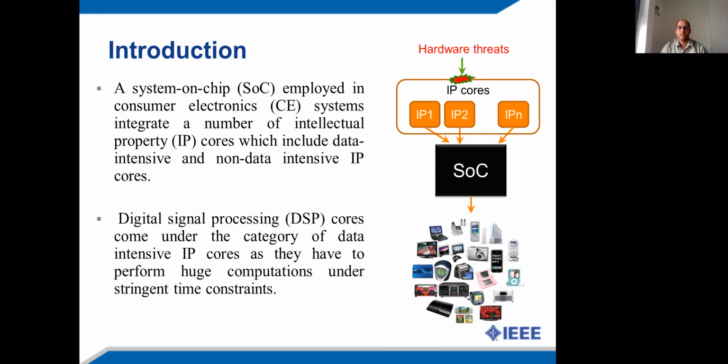Further, digital signal processing hardware accelerators are the key components of a system on chip employed in a CE system. These DSP hardware accelerators can be put under the category of data intensive IP cores, because they are used to perform highly computationally intensive tasks under stringent time constraints.